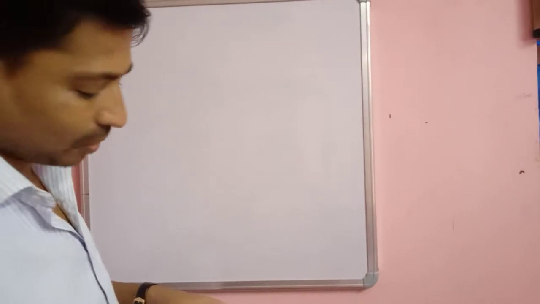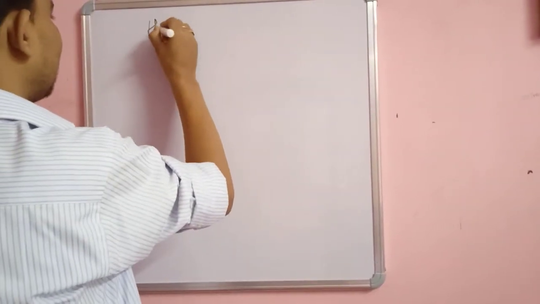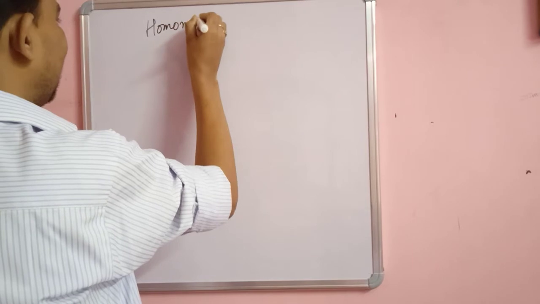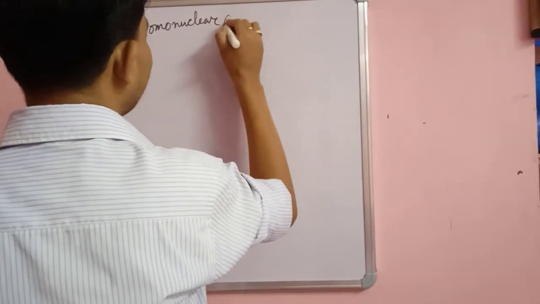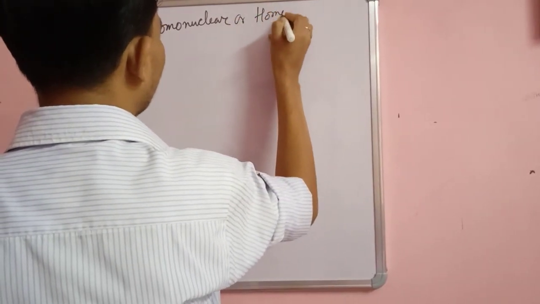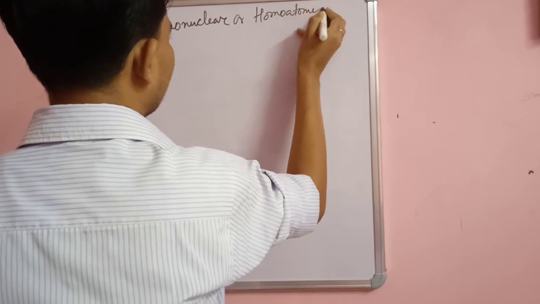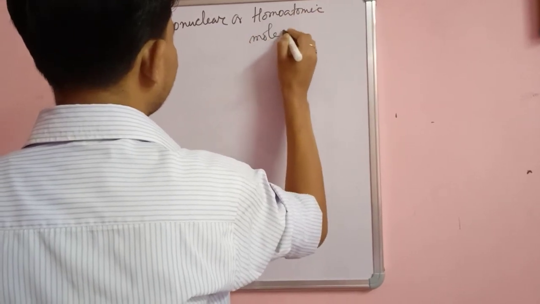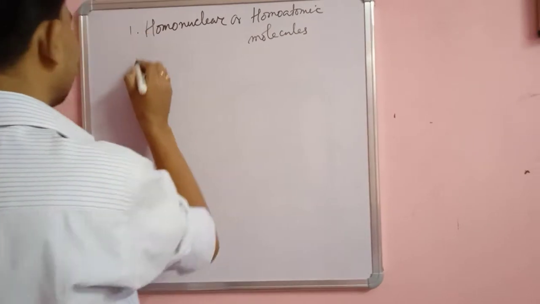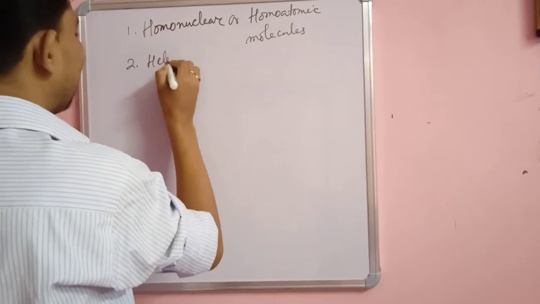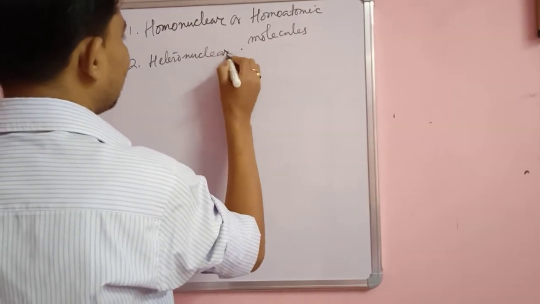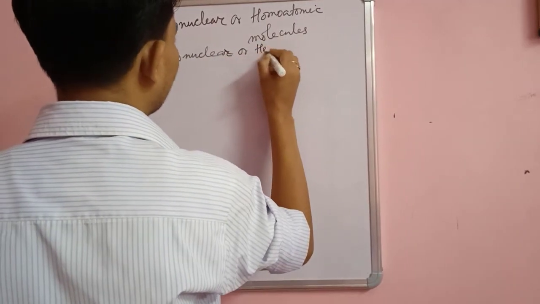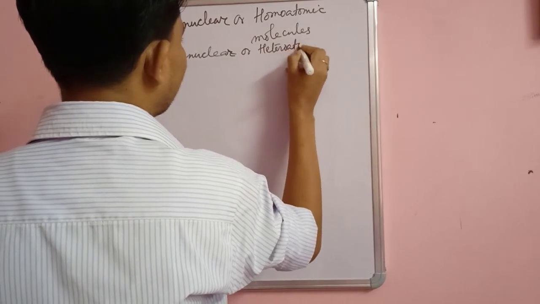One type is homonuclear or homoatomic molecules, and the other is heteronuclear or heteroatomic molecules.